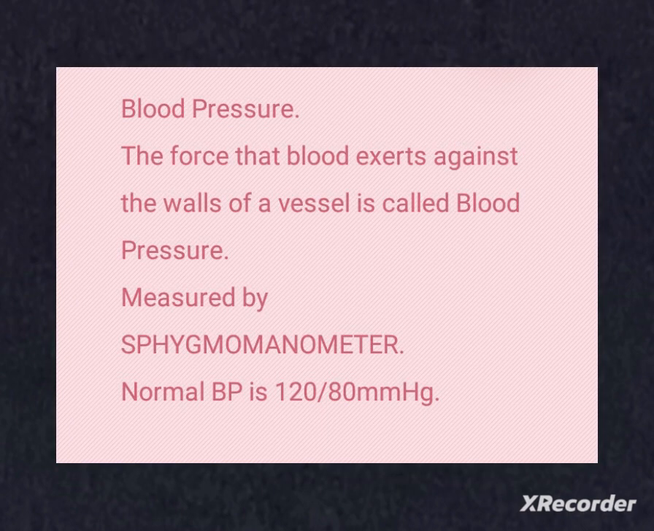Now let's know about blood pressure. What is this blood pressure? The force that blood exerts against the wall of a vessel is called blood pressure. This pressure is much greater in arteries than in veins. The pressure of the blood inside the artery during ventricular systole, that is contraction, is called as systolic pressure. The pressure in the artery during ventricular diastole, that is relaxation, is called diastolic pressure.